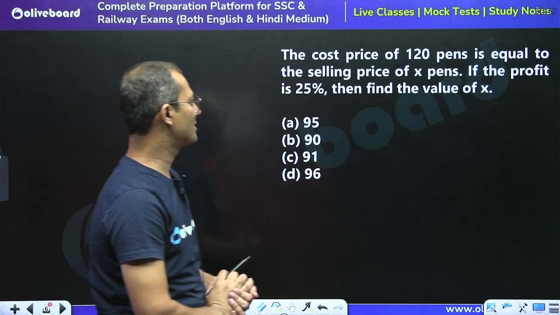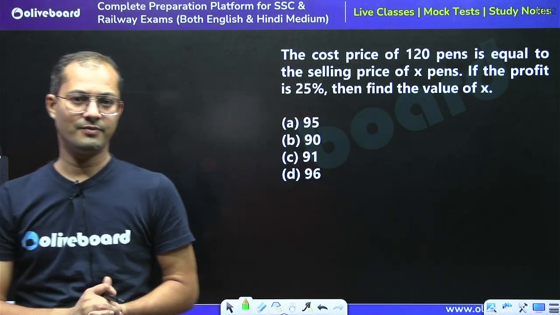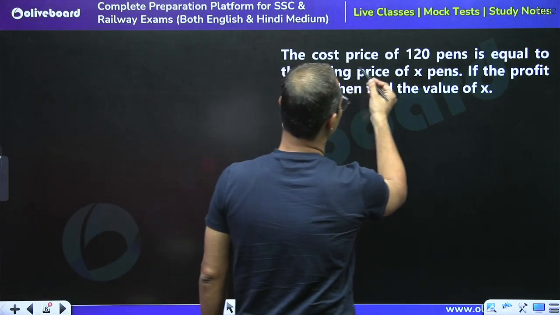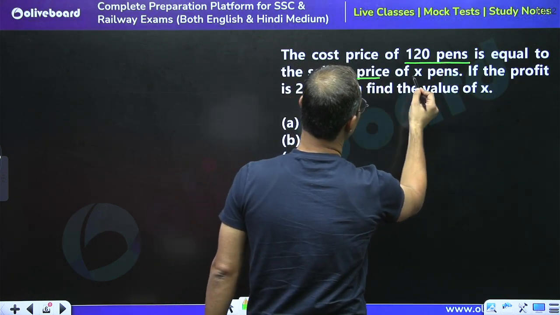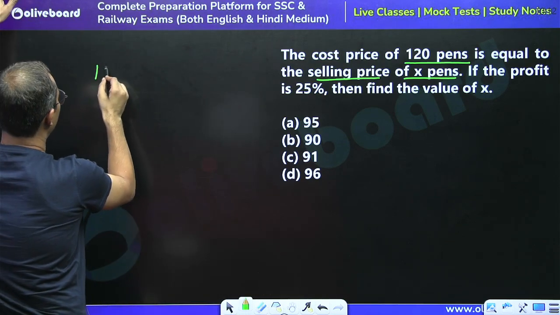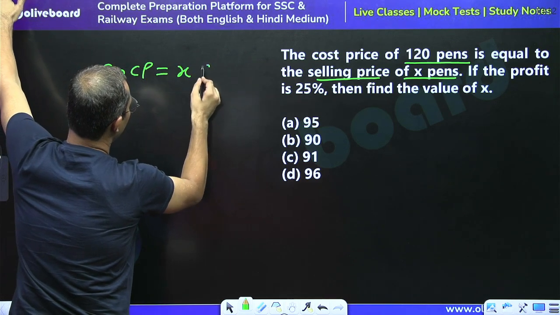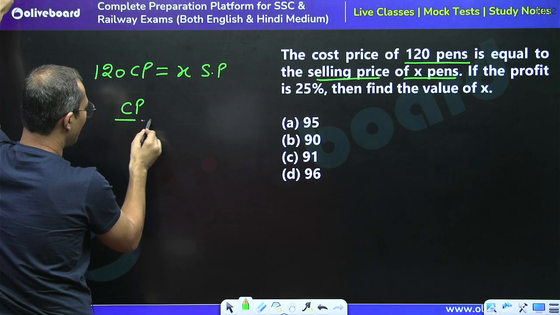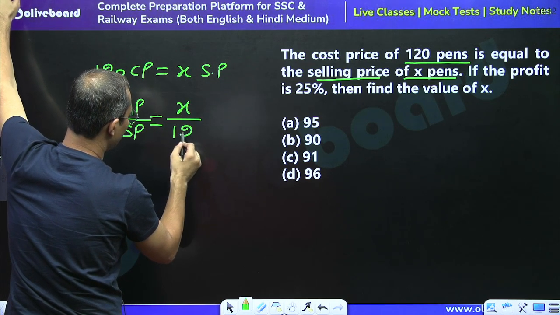Tell me what is the answer for this question. Yes, please. What is the answer for this question? See, the question is saying the cost price of 120 pen is equal to the selling price of X pen. So we can say that the CP of 120 pen is equal to the selling price of X article. So we can say that the CP upon SP must be equal to X upon 120, right?